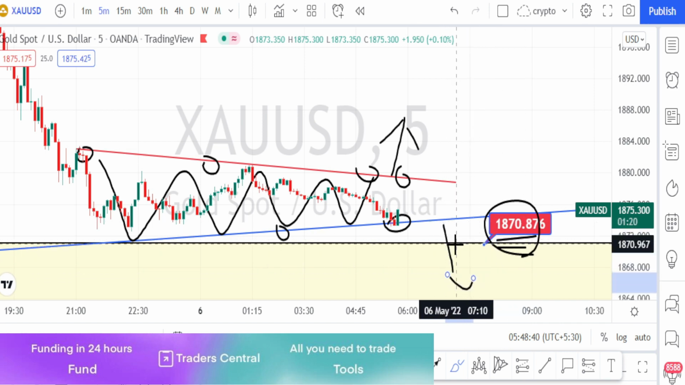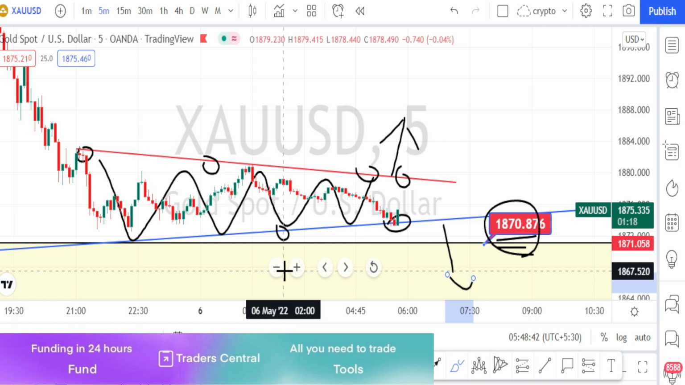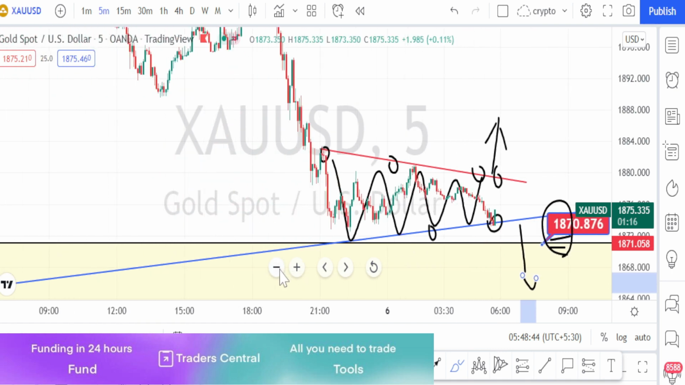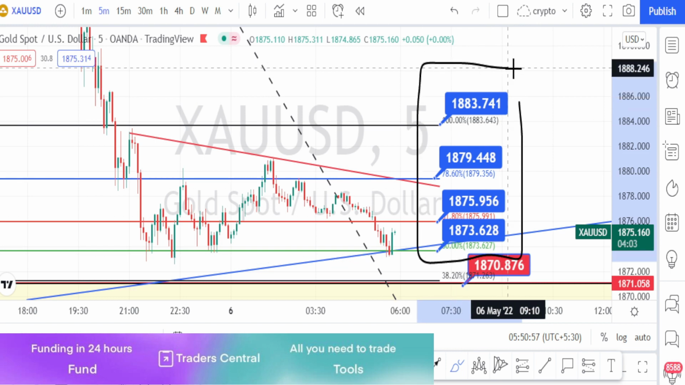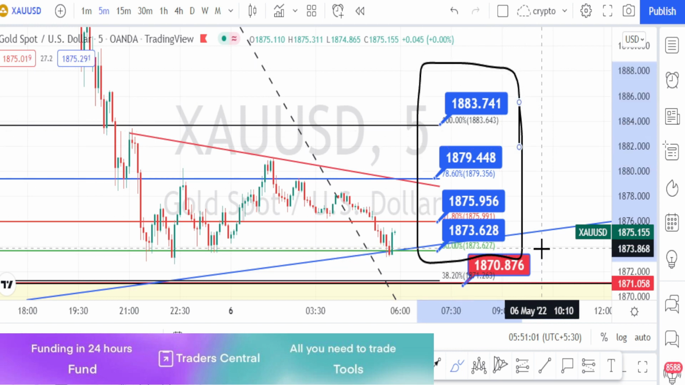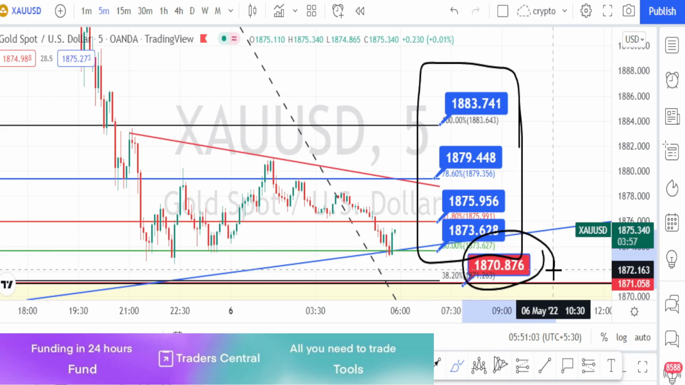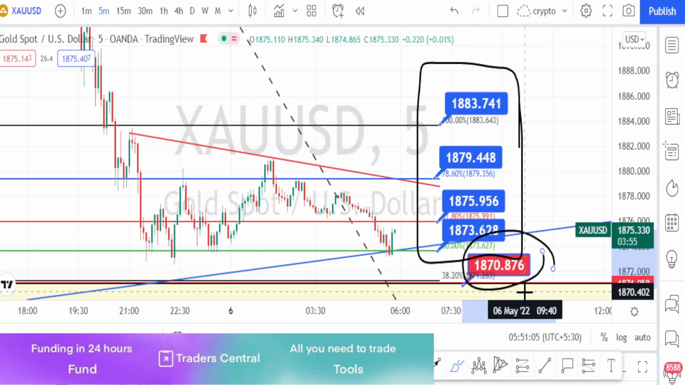Let us mark the support and resistance levels for the 5 minutes time frame. So the values within these blue color boxes are the resistance and support levels. Here at the bottom we have the higher time frame support level of 1870.